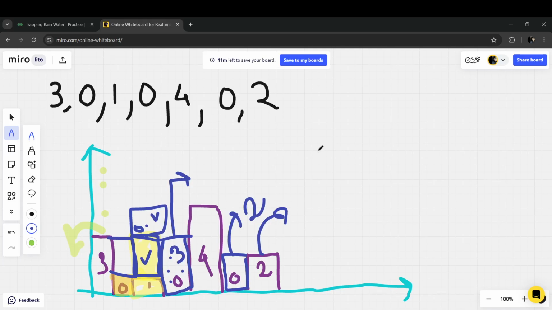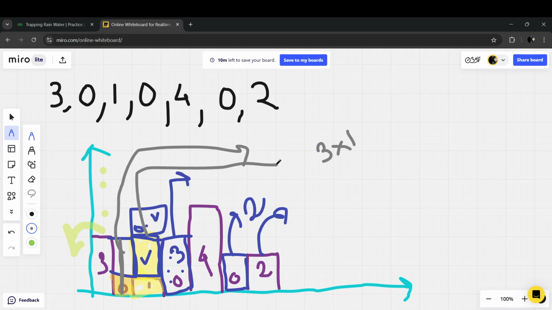So basically in 3 no rainwater will be trapped. In 0, in case of the 0, I can fill till here. This is my 3 into 1.